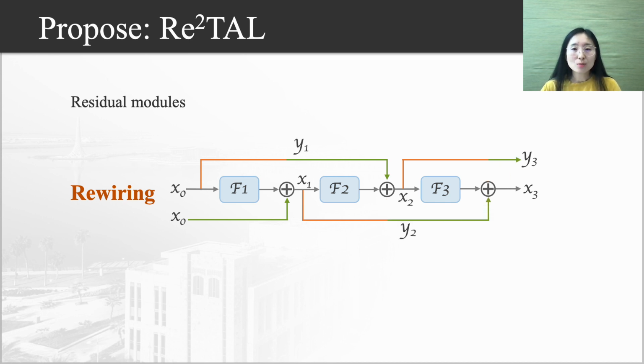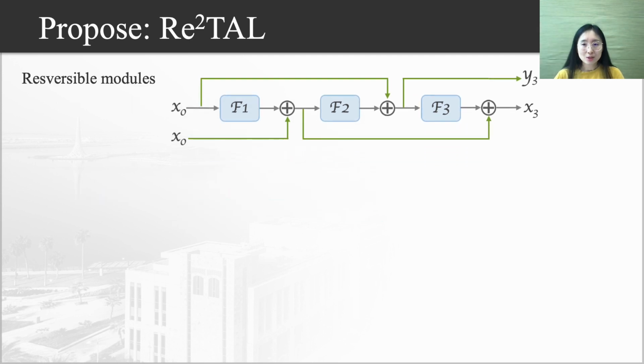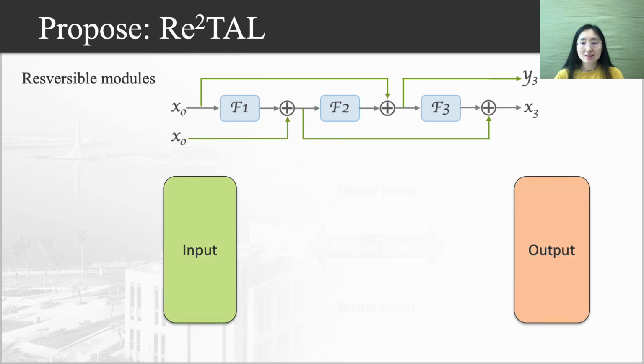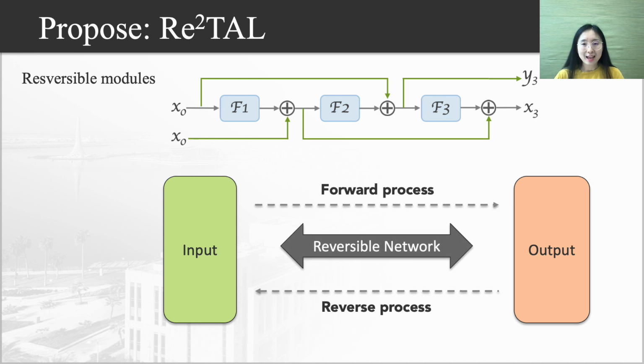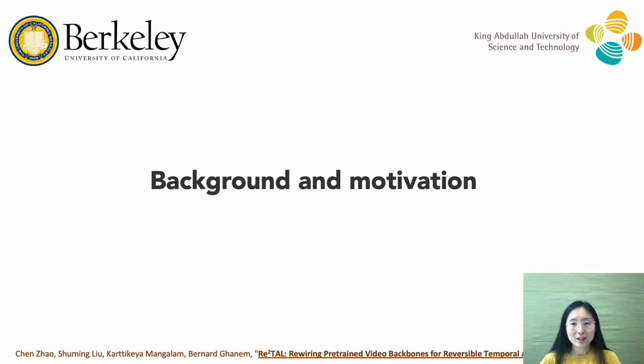The network with the new modules can reuse the parameters in the previous module without training from scratch. The obtained module is reversible, meaning that we can reconstruct the input from the output. Therefore, the intermediate features don't need to be stored in memory for backpropagation, and the GPU memory usage is dramatically reduced. Let me describe this work in more detail.